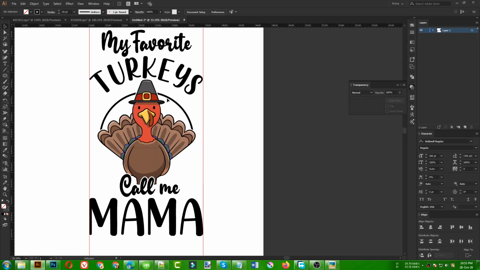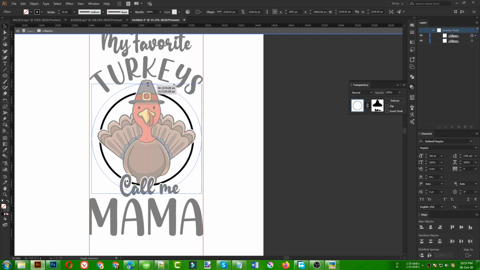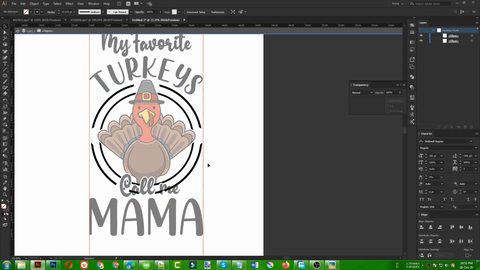I am keeping this as it is because, sorry for that, before erasing the part I need to select it. So making a copy, pressing Ctrl F to paste in front. I need to make another copy here because this is going to fill this area and also fill this side part of my design. This is just an idea that came to my mind right now. Okay, that is good for me.